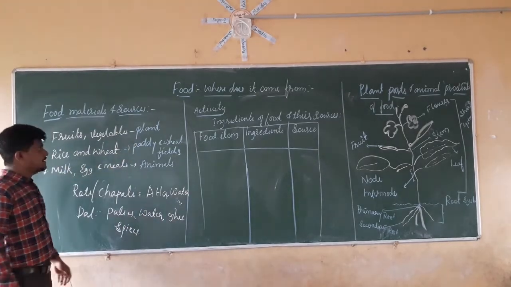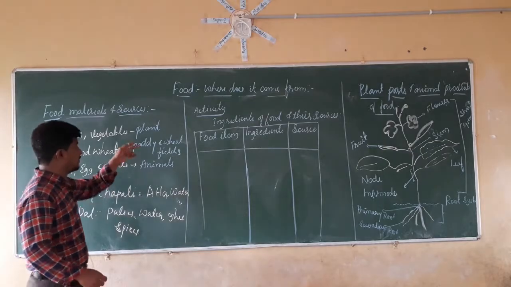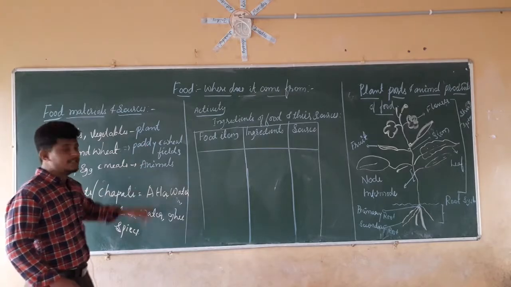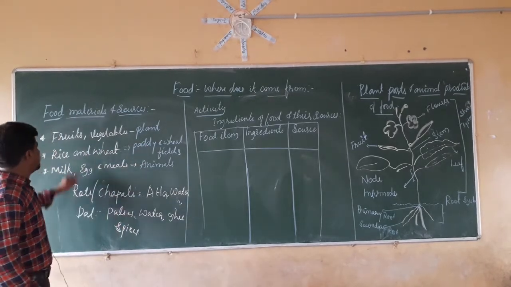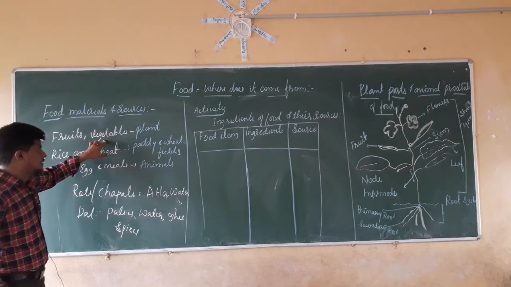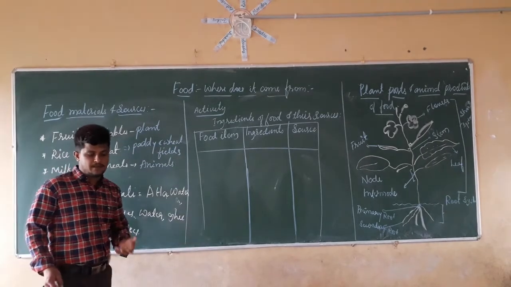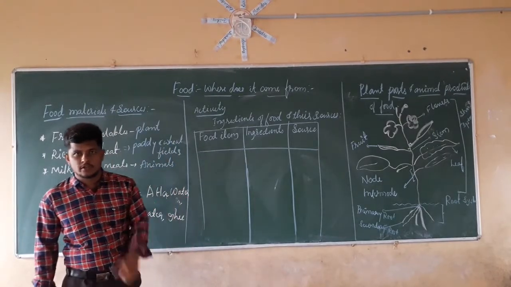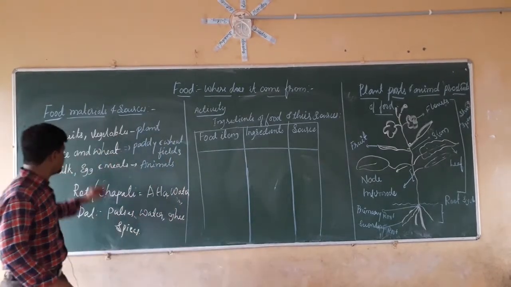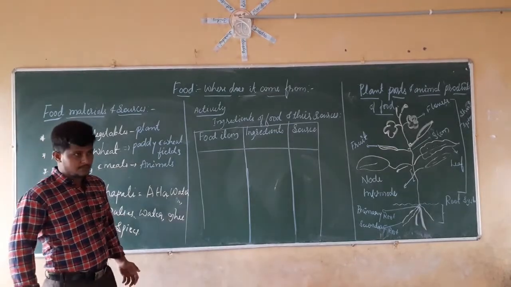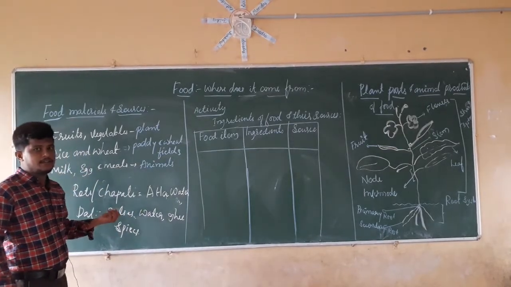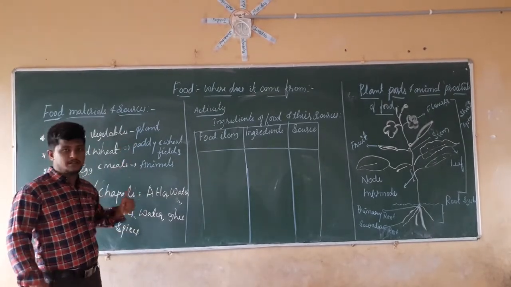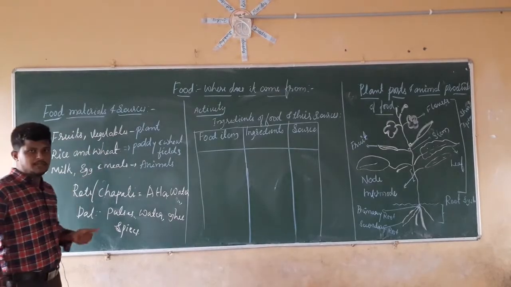For that reason there are various sources of food, but we are going to tell only two now. The first one is plant source and the second one is animal source. In the plant source we have fruits and vegetables. Fruits come from the plant source only. For example, mango. We make mango juice. From where does mango come? From the plants, right? In the same manner, orange and grapes.